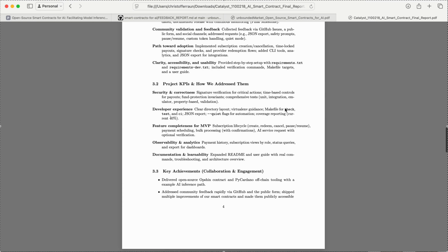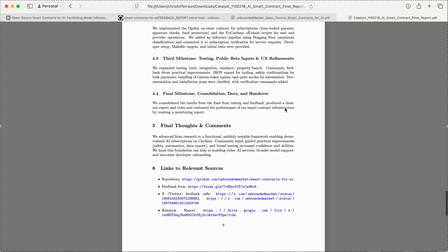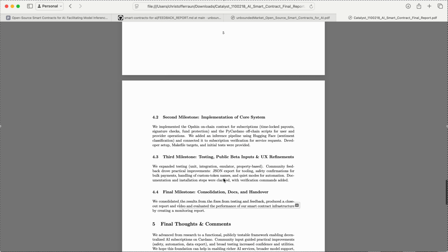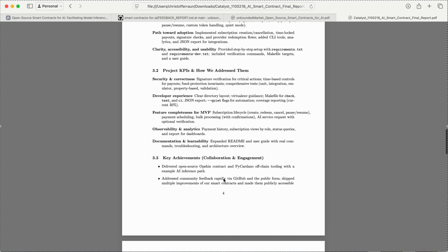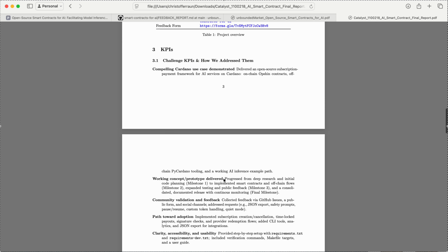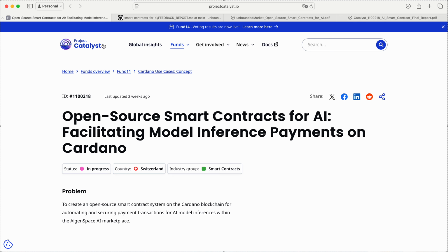We explored different ideas for how this project can be extended to make it even better, in the sense that right now we are limited by the number of transactions the Cardano blockchain can handle. But as with, for example, DEXs, there are options to batch, to use this feature of Cardano that you can maybe include a lot of subscription payments in one transaction, all these things. And that's what we've been exploring. To come back to my point, we concluded that AI and blockchain actually work better together than a lot of people expected.